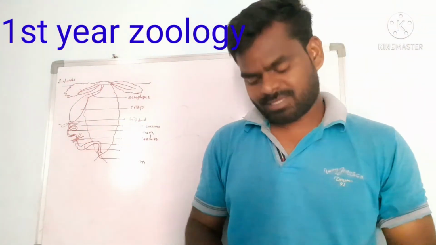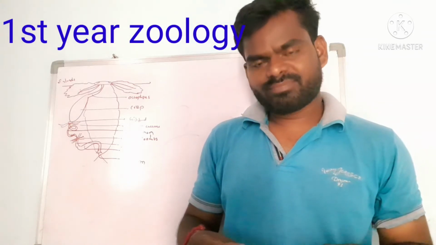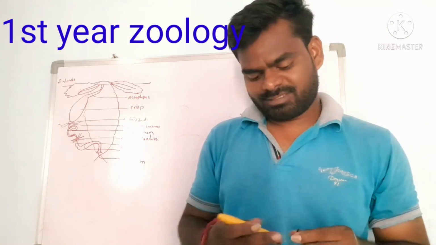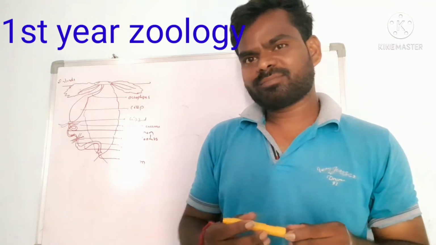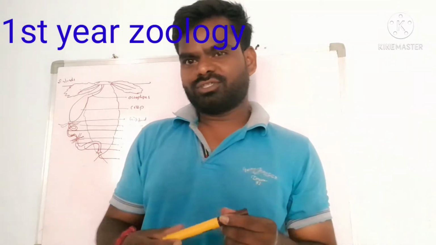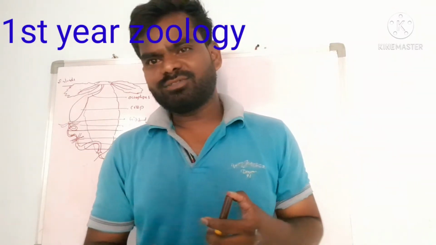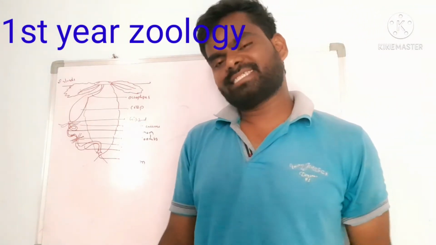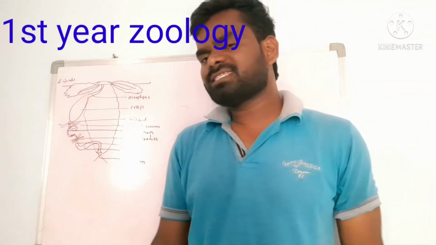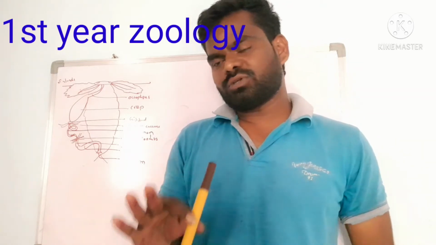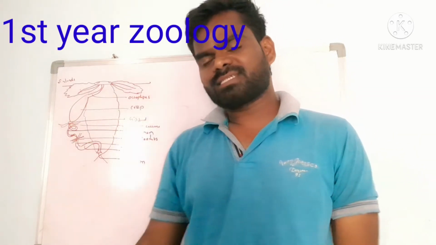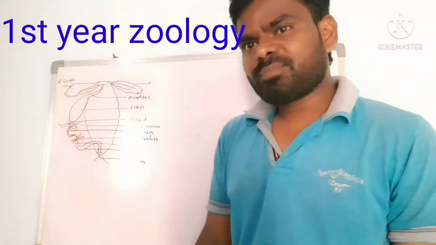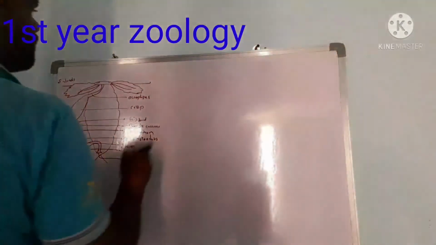In this class, I explain about the most important, interesting topic: cockroach. This is the first year zoology, 7th chapter. In every exam, every annual exam, the most important essay is the cockroach digestive system. So everybody knows digestion and the digestive system.